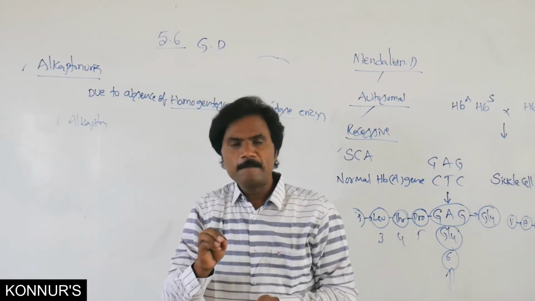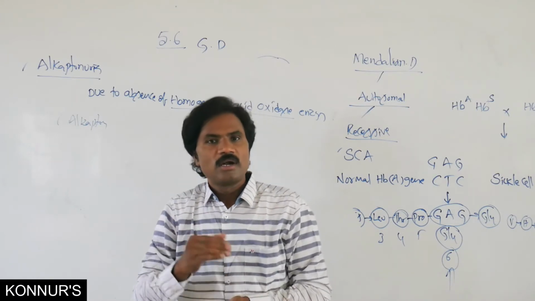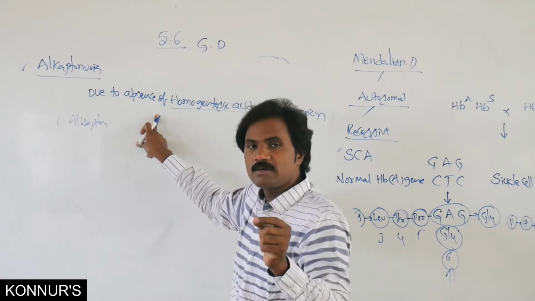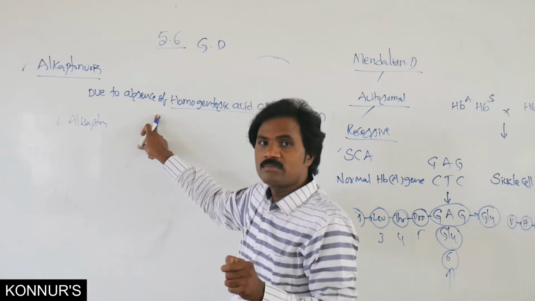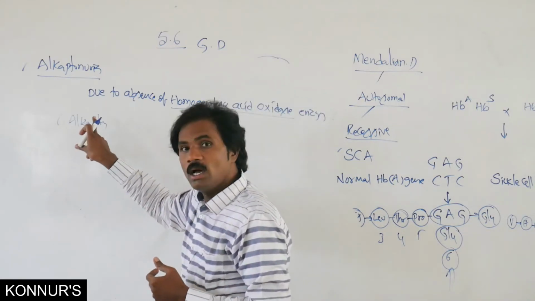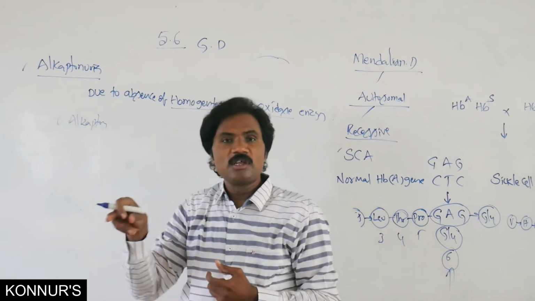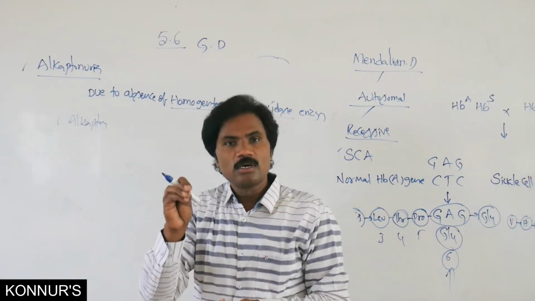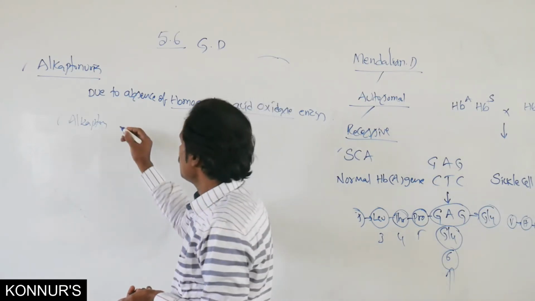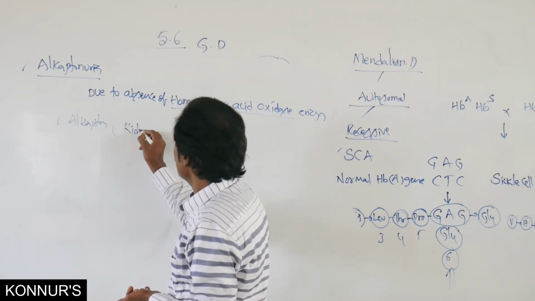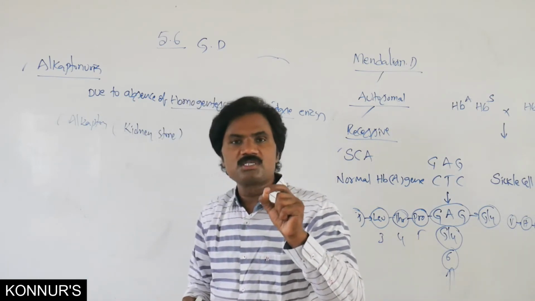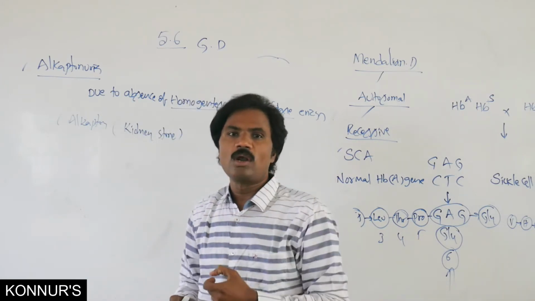Then alkapton is deposited. Normally this enzyme is secreted from the liver, and is also present in the kidneys, but majorly the liver. If alkapton is present inside the body, it is deposited in the kidneys and forms crystals and stone-like structures.